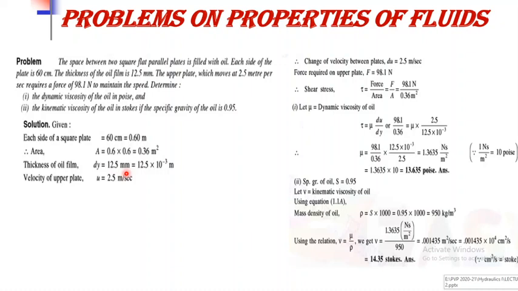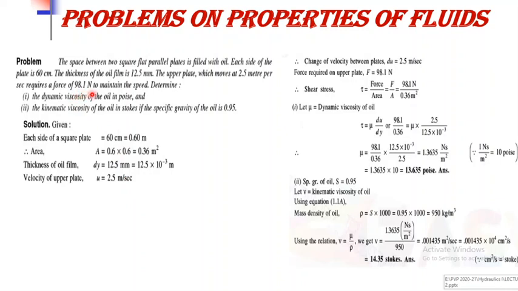So the difference between these is 12.5, which is the change in distance. So we have to convert that into meter, so multiply it by 10 raised to minus 3. Then the upper plate moves at 2.5 meter per second, means the velocity of upper plate is given, that is u is equal to 2.5 meter per second.